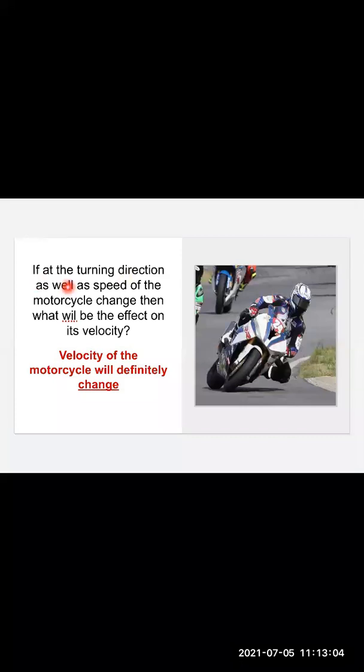So if at the turning the direction as well as the speed of the motorcycle change, then what will be the effect on its velocity? Velocity of the motorcycle will definitely change. So if both of them change, that is speed also changes, direction also changes, then velocity will also change.